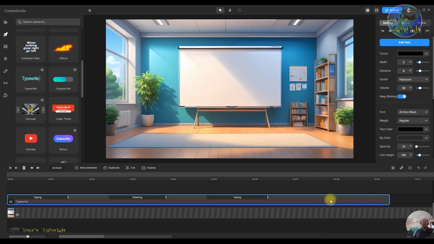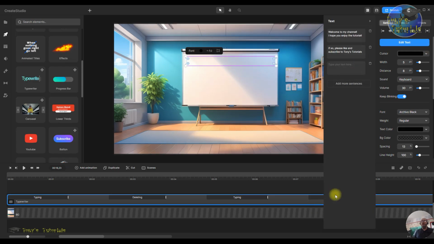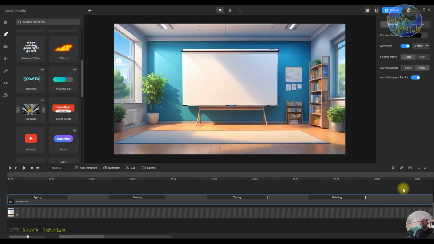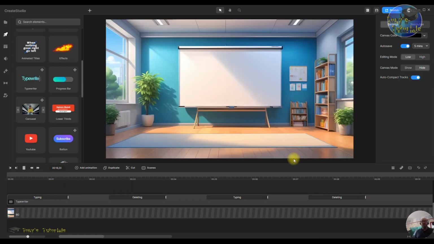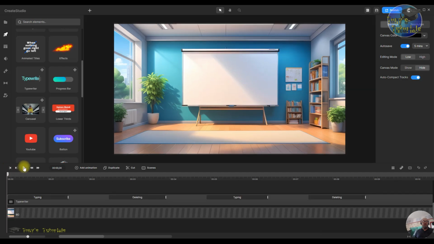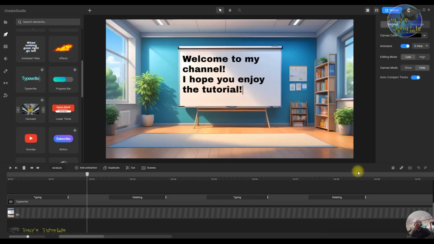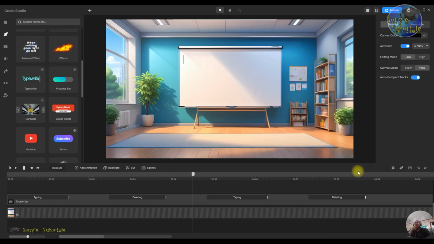So if you wanted to add another delete to it, to delete that one, what you'd have to do is go into the edit text and add another blank text. You could add a blank text, or you could add the text with something in it, but that would bring the delete onto there. So if you wanted to add just a delete on to delete that type in there, you just add a blank text on, and this is what would happen. I'll show you. Okay, so that would work.